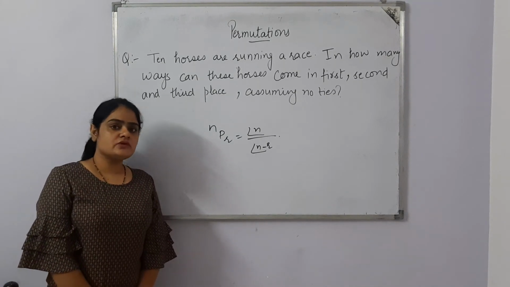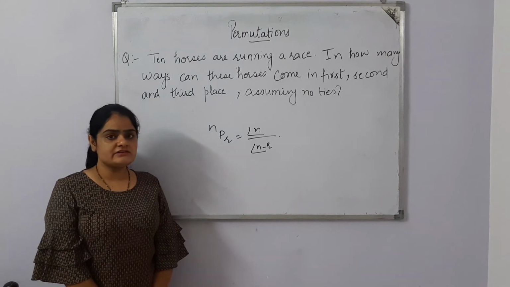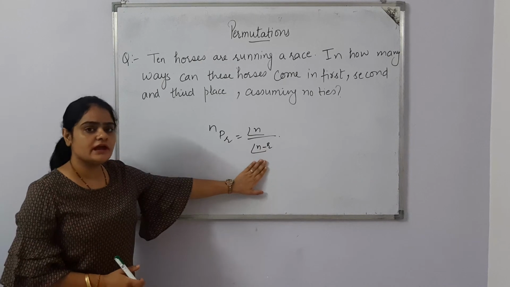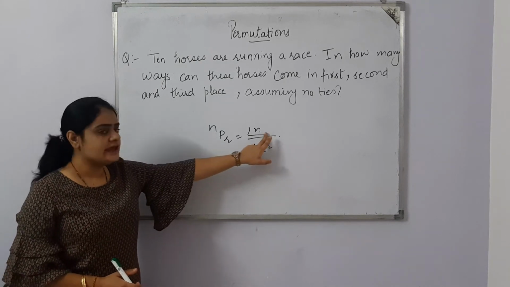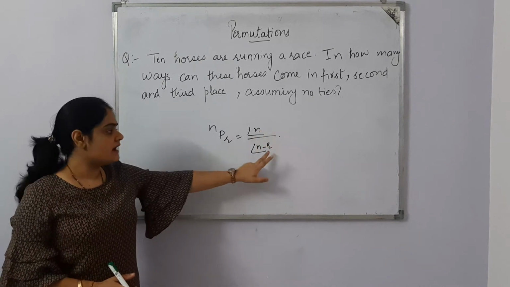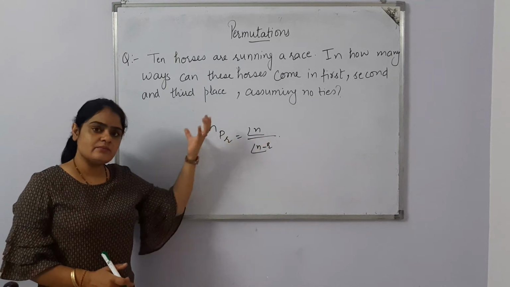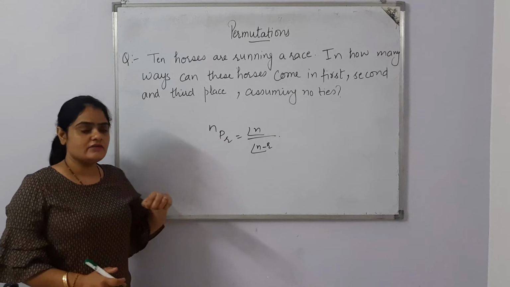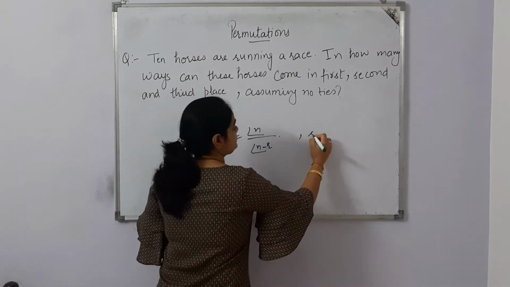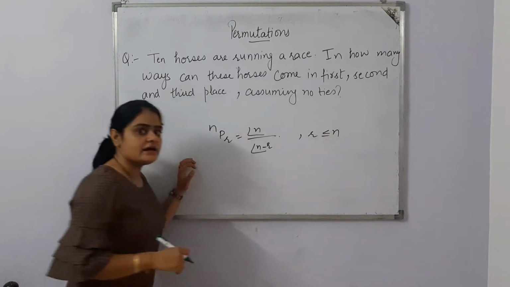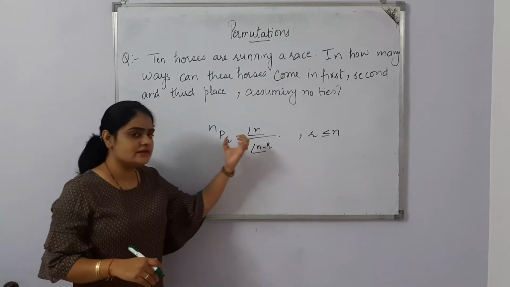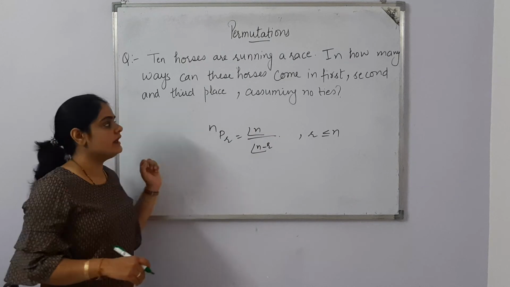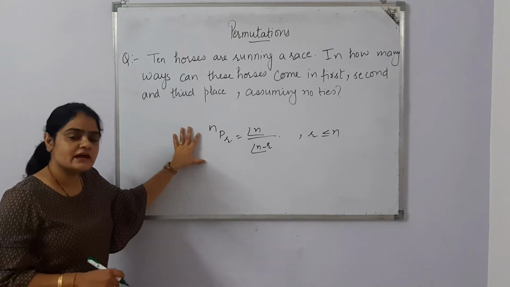The topic that we are doing is permutations, and in the last lecture we learned the formula nPr is equal to n factorial upon (n minus r) factorial, where n is the total number of terms and r is the number of terms we are taking, some or all things. Here r is less than or equal to n, because we are taking r from these n terms. So this is the formula that we learned in the last lecture.